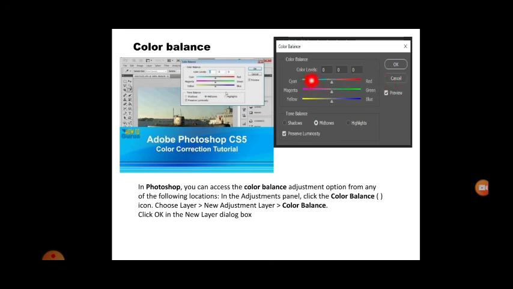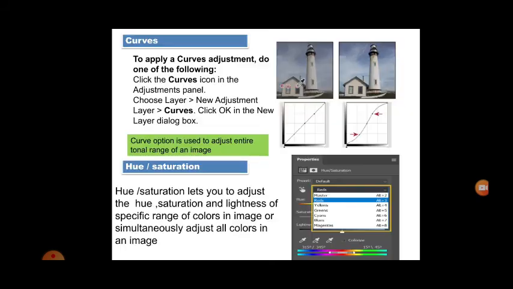So there is a color level 0, 0, 0. You can set it however you want. That is what I said in the last thing, that is 1 to 5. If I give the color in the form of 1 to 5, 1 will be the lower and 5 will be the higher. Depending upon the color, you need to balance the color. It can't be too bright to see, or too shady that we can't even see what the image is. Next is magenta. Magenta should be in the middle, and yellow should be in the middle, so that the image looks proper. These are the things we are going to balance the color with.